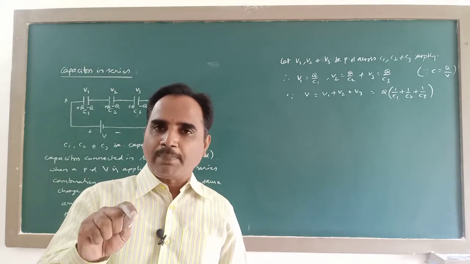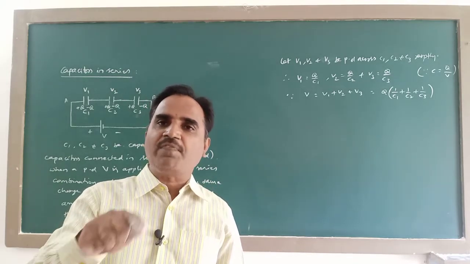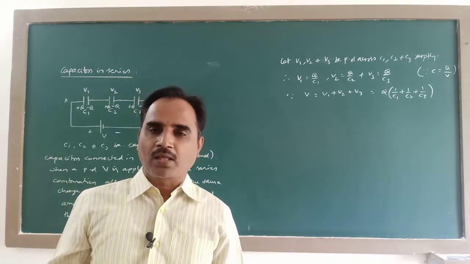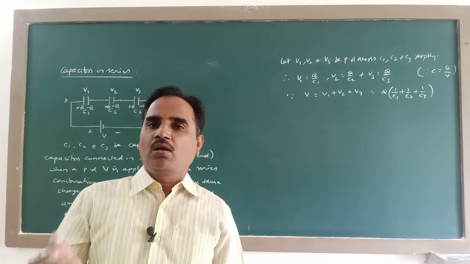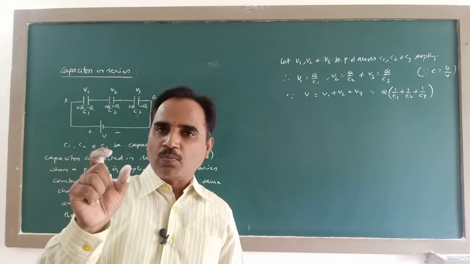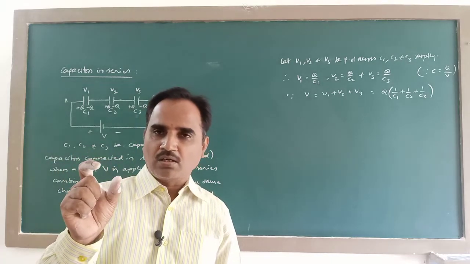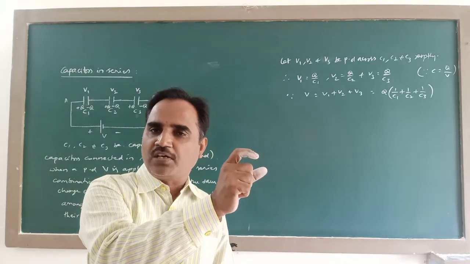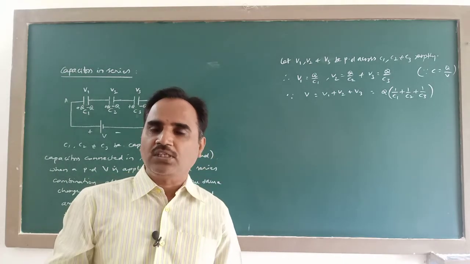So equivalent capacitor produces the same effect as the combination. That means to the combination whatever potential you applied, for the equivalent capacitor also, if you give the same potential difference, it gets the same quantity of charge.